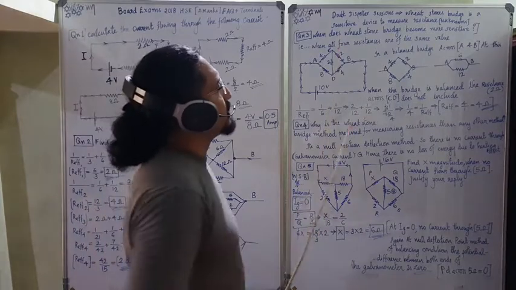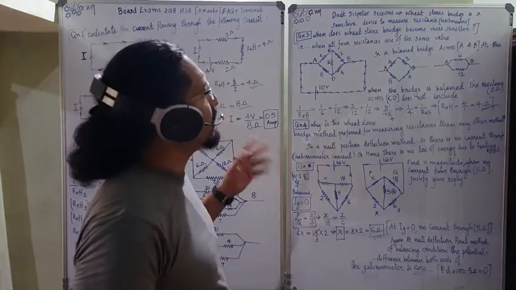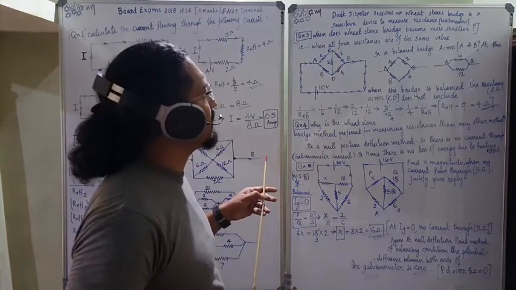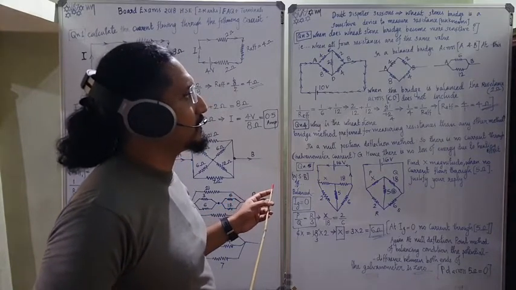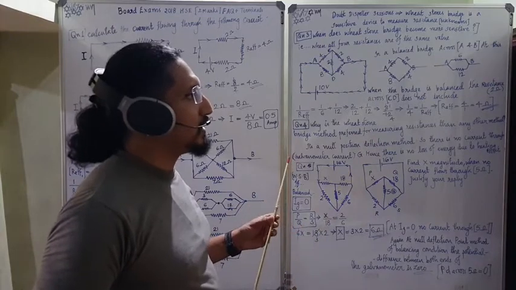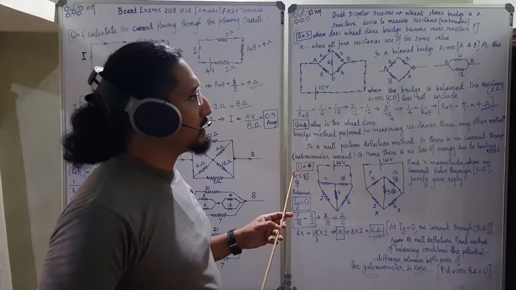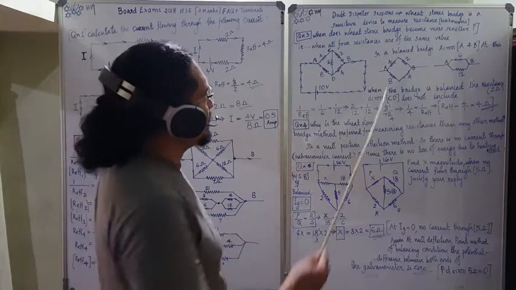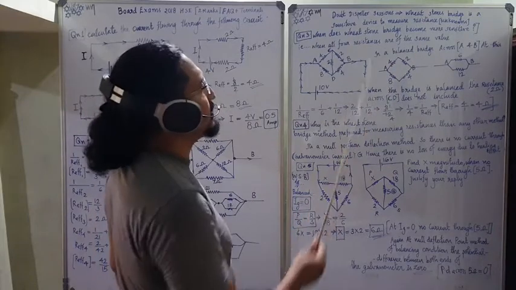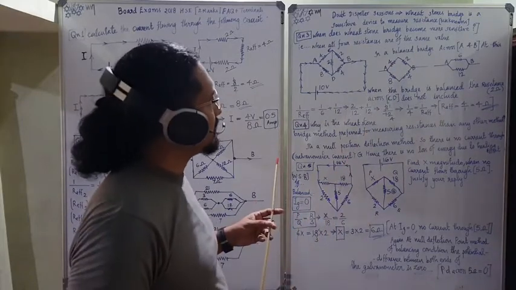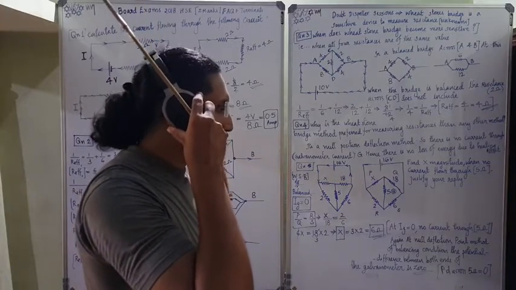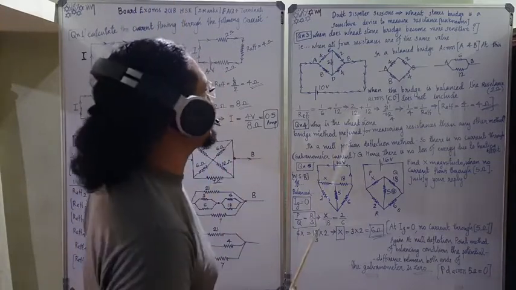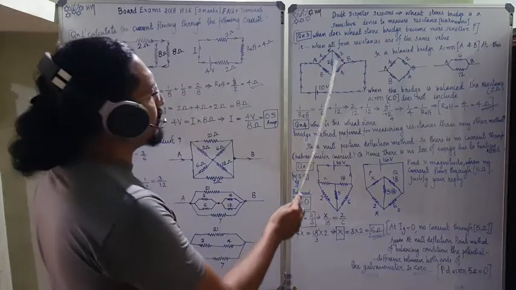In the doubt dispeller section, first of all, acquaintance with the earlier sentence which I have said: the Wheatstone's bridge is a sensitive device to measure resistances. In a Wheatstone bridge, there is a balancing condition and there is an unknown resistance, so it is a sensitive device to measure unknown resistances. The basic condition, even if you don't know anything else, you can write P by Q is equal to R by S. That's the essence.